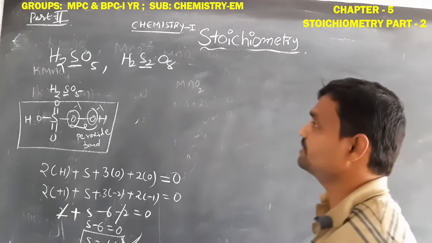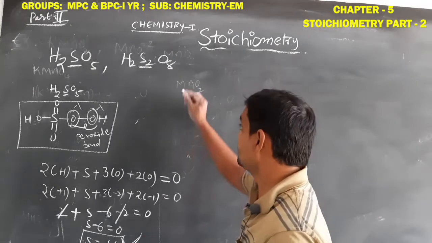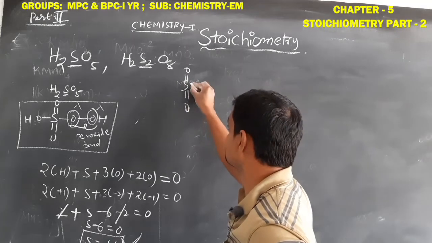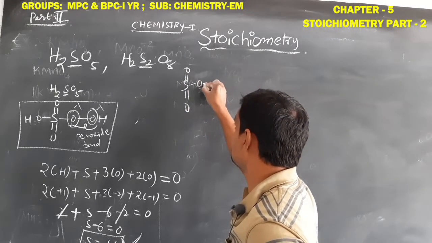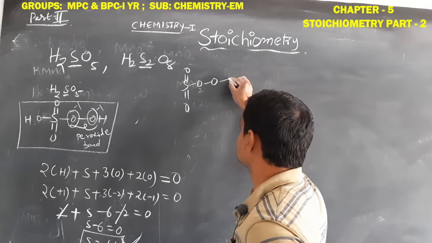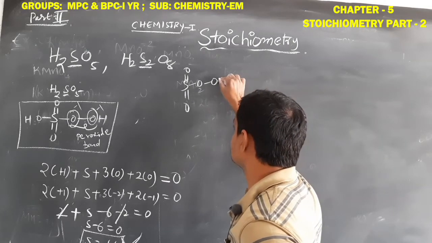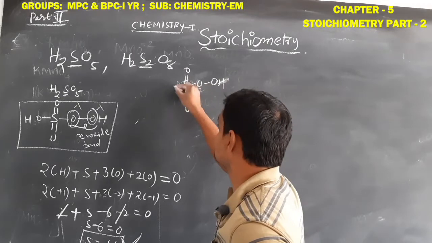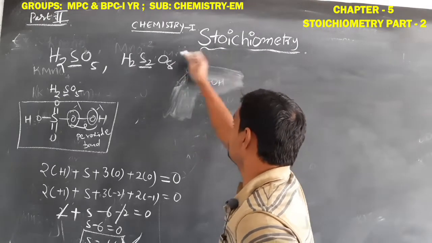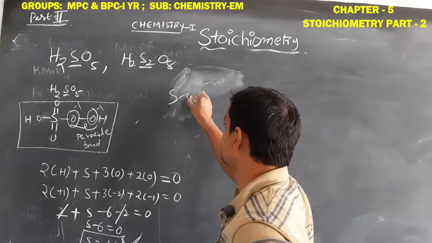Then similarly H2S2O8. So here also we should write its geometry. H2S2O8.